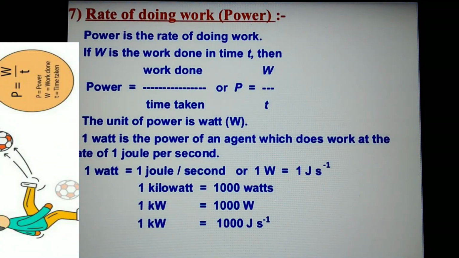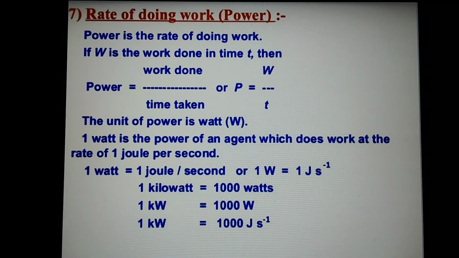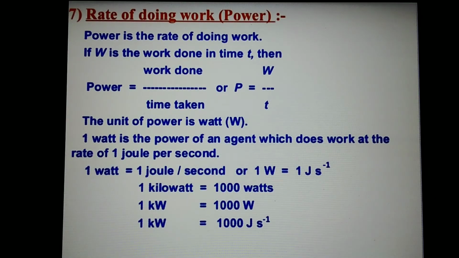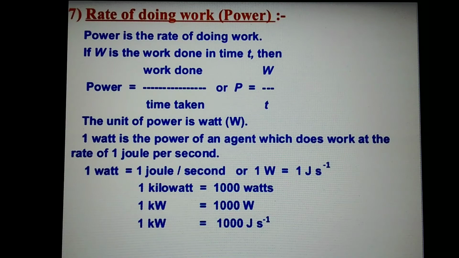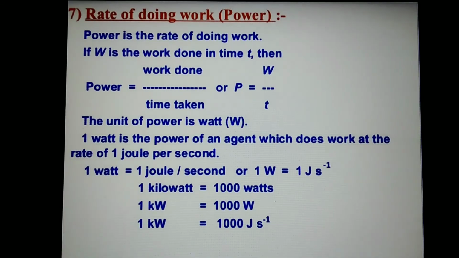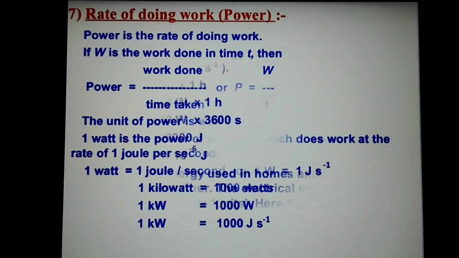Now, once again, rate of doing work is called power. If W is the work done in time T, then power is equal to work done by time taken. P is equal to W by T. The unit of power is watt. 1 watt is the power of an agent which does work at the rate of 1 joule per second. 1 watt is equal to 1 joule per second, or 1 joule second inverse. 1 kilowatt is equal to 1000 watts, or 1000 joules per second, or 1000 joules second inverse.